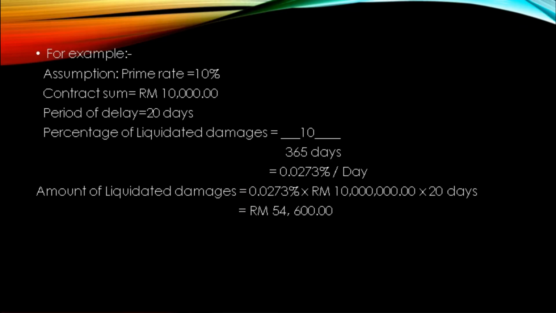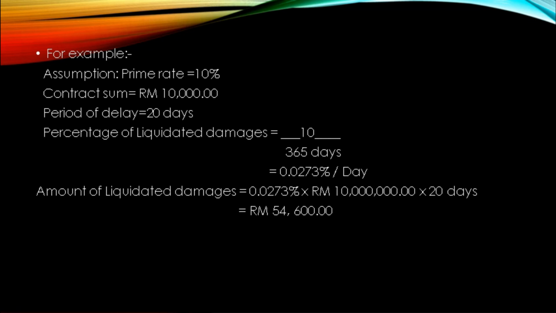For example, assumption: prime rate 10%, contract sum 10 million, period of delay 20 days. Percentage of liquidated damages equals 10 divided by 365 days, equals 0.0273% per day.